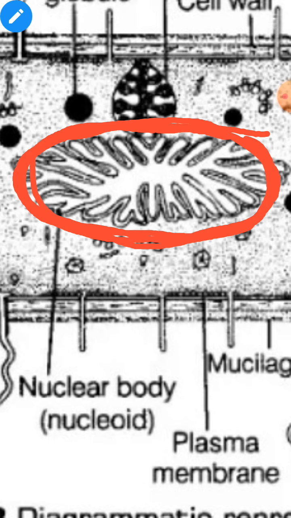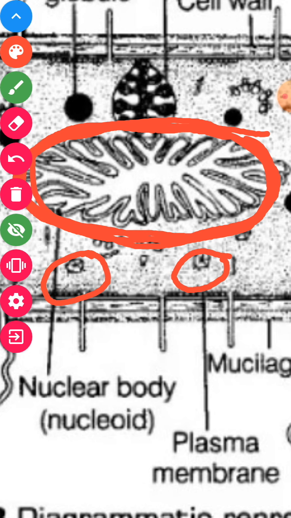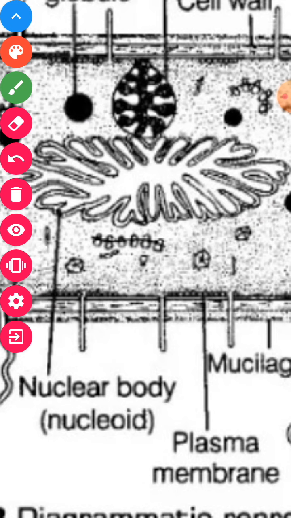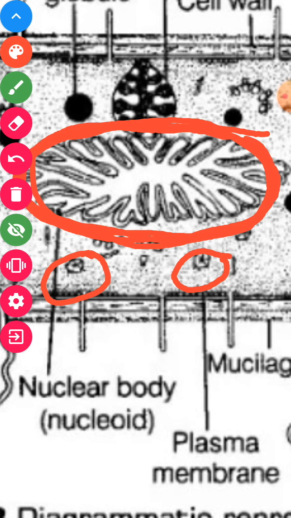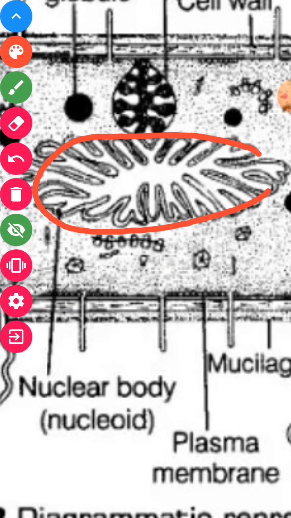Small units like plasmids are smaller circular DNA besides the central circular DNA. Plasmids also provide other characters to the bacteria, helping in sexual conjugation and building resistance. So the genetic material is present in the form of the nucleoid.